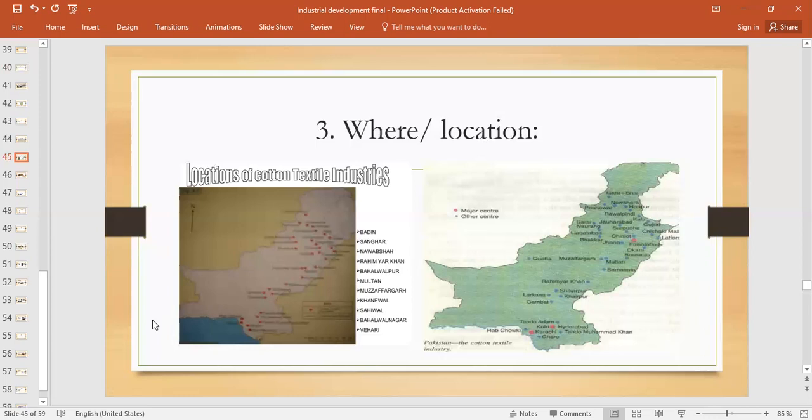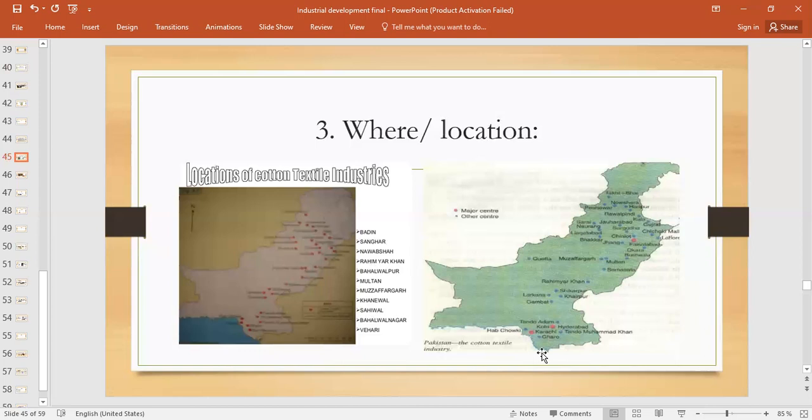Okay. Then there is the other map, which is this one, right? This map shows us the main centers, if you can see the red dots on this map. These are the major cotton textile centers in Pakistan, right? So what are these major main cotton textile centers? Karachi, Hyderabad, and Faisalabad. These three are considered the main centers of the cotton textile industry, right?